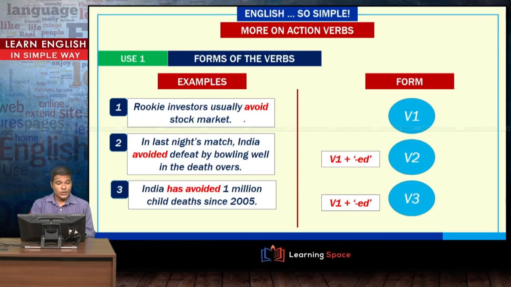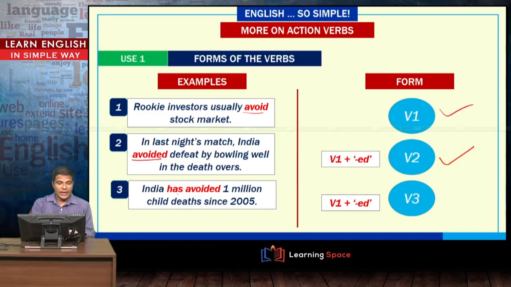Rookie investors usually avoid stock market, and this form is called the base form or the V1 form of the verb. Let us use the same verb in different form in another sentence here. In last night's match, India avoided defeat by bowling well in the death overs. India avoided defeat. This is used in simple past tense, and the verb avoid is changed to avoid plus ed, and this is called the past form of the verb or V2 form.